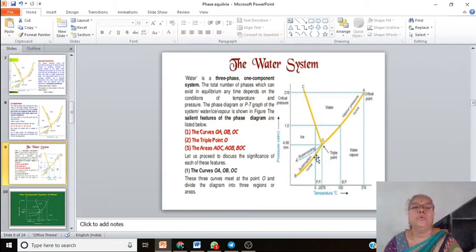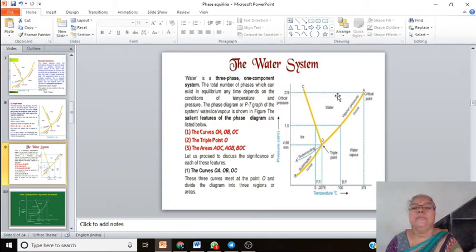And now I will explain to you the water system. Here, all of you know, the water system is a one component system, and the total number of phases that are in equilibrium, and those phases are 3 at the triple point. Last time I have explained it.